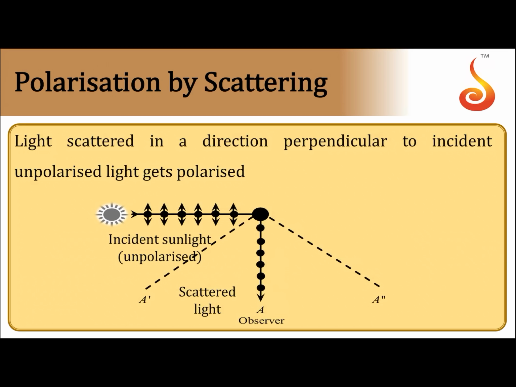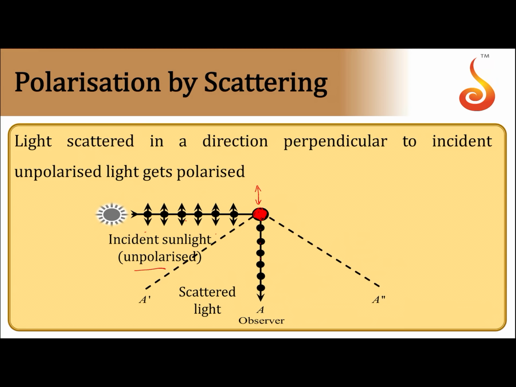Now, to understand the mechanism of polarization of light due to scattering, we can consider one particular molecule. Let us say there is one atmospheric molecule here. So this is the incident sunlight. The incident sunlight is unpolarized. Now this molecule is set into vibration according to the electric field. So it will vibrate in this direction also, and in the dot direction also, that means perpendicular to the plane of the board. So in both the directions it will be set into oscillation.